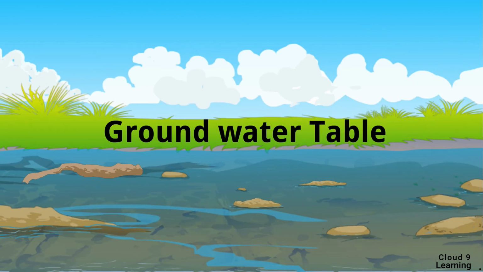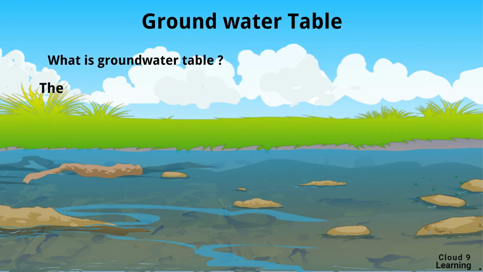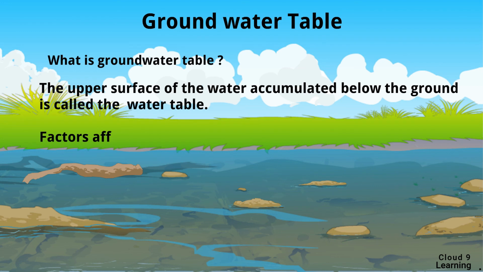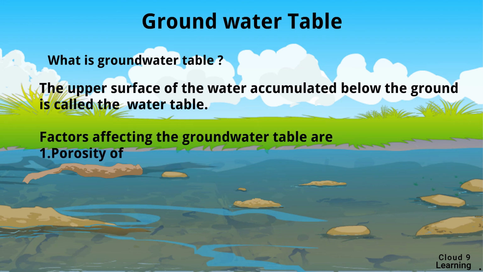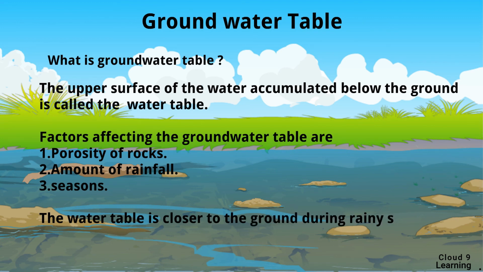Moving to the last topic of the lesson, that is groundwater table. First of all, we'll see what is groundwater table. The upper surface of the water accumulated below the ground is called the water table. The factors affecting the groundwater table are: number one, porosity of rocks; second, amount of rainfall; and third one is the seasons. The water table is closer to the ground during the rainy season while it is deeper in the summer.